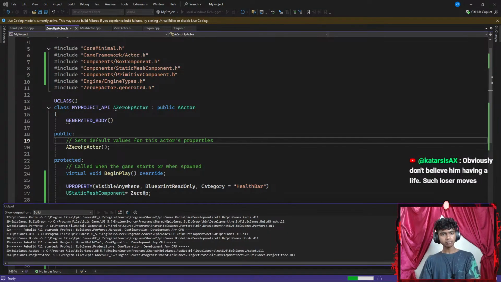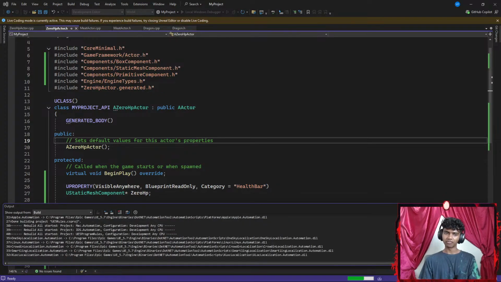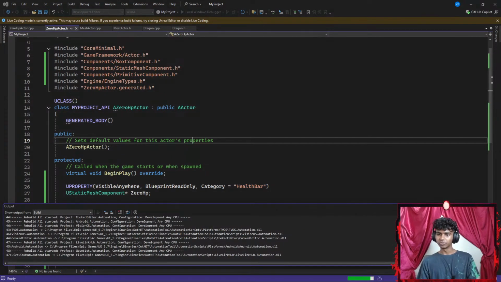Okay, and DSA is pretty useless for 95% of programming. I see. Obviously, don't believe him, having a life, such loser moves.